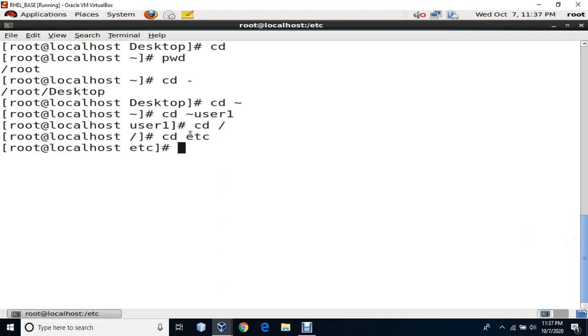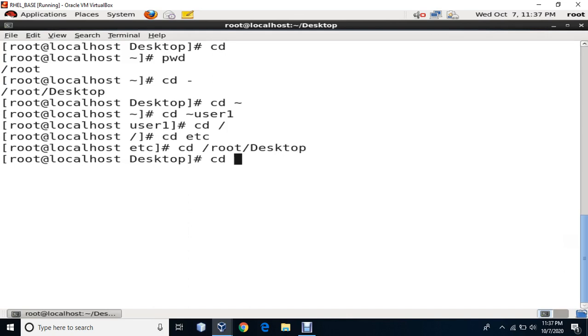But from etc directory, if I want to go to my desktop, then how exactly will I be moving? So I'll say cd, inside root, there is my home, that is root. Inside this there is desktop and I want to move to this. Okay, so I can give the complete path to move to a particular location.